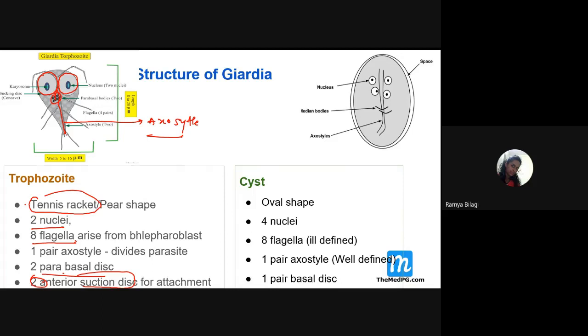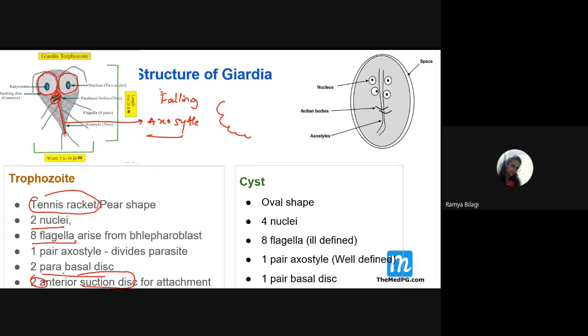Then what is the nature of motility? How do you describe its nature of motility? It is falling leaf. Just imagine a leaf falling from a tree, how does it fall? It will just scroll down like this, right? The similar type of motility this trophozoite shows.